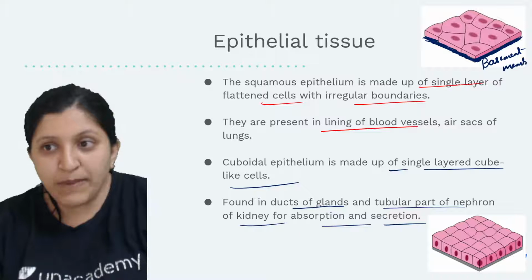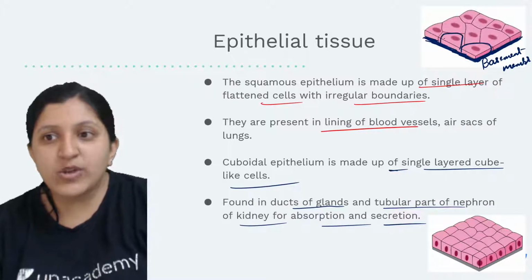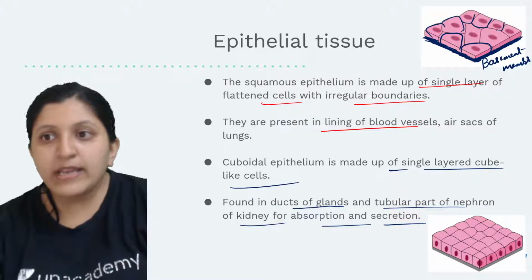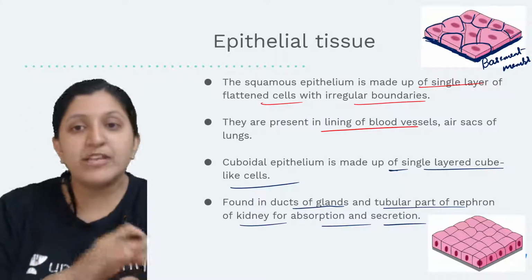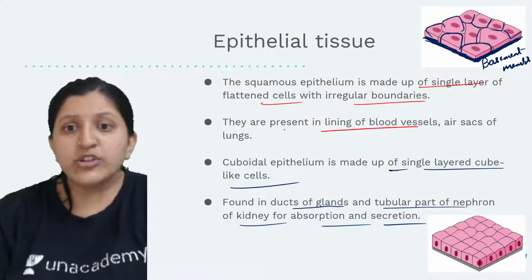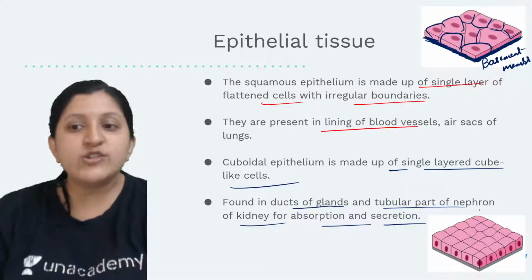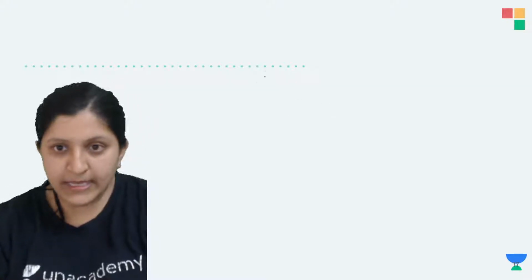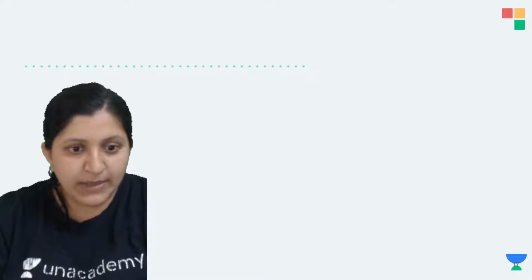Placed on a basement membrane, you can always see a layer of cells. These are flat cells placed onto this particular basement membrane. Whenever we mention epithelial cells, they have a particular support over there. Now, they are found in the ducts and glands and in the nephron. So let's see where exactly you find a cuboidal epithelium. Let's draw about this cuboidal epithelium now.